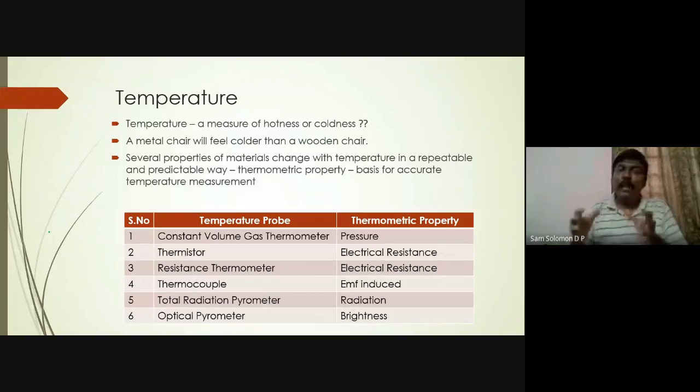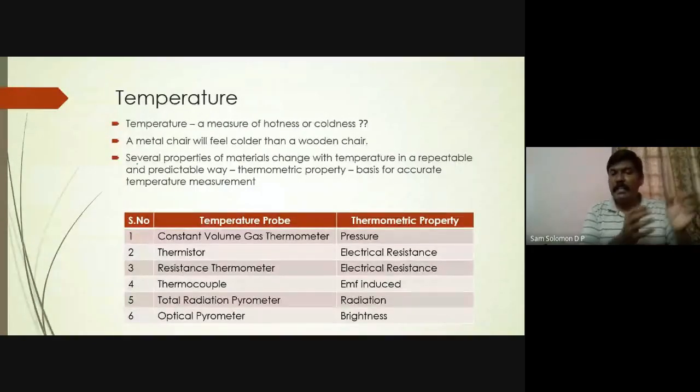So if I'm able to measure temperature based on the expansion of mercury, then that thermal expansion becomes a thermometric property. In case of a constant volume gas thermometer, in the next class I'll show you the picture of it. It also has a bulb.